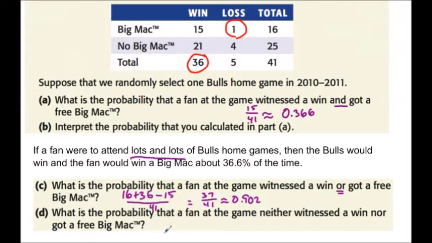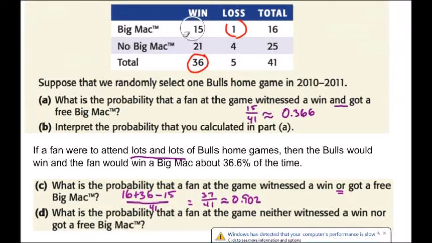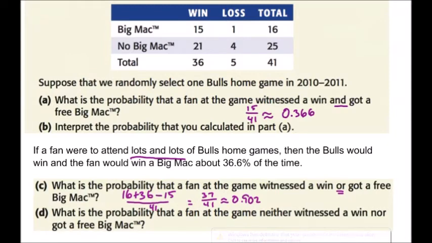All right, last part of this one. What's the probability that the fan neither witnessed a win nor got a free Big Mac? Okay, so for this situation, no win means a loss, right? So we're in the loss column, and nor got a free Big Mac. In other words, and no Big Mac.